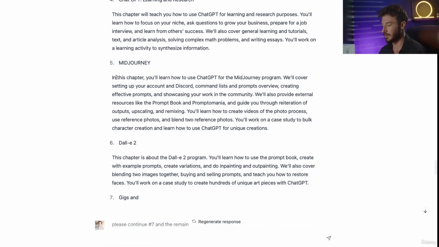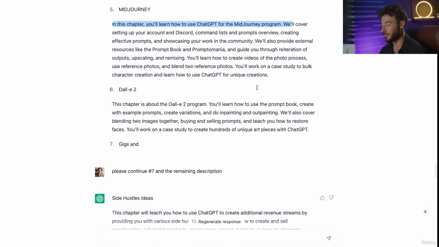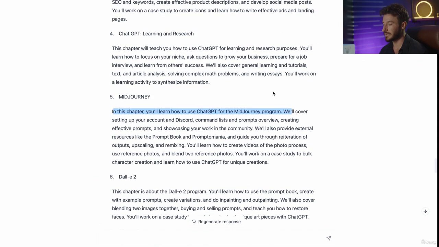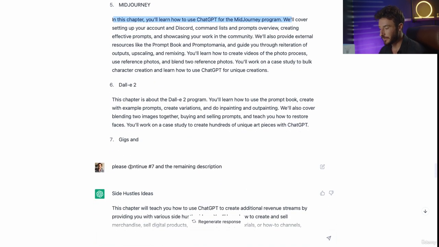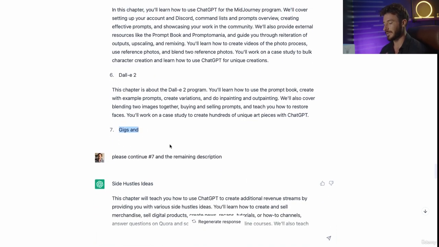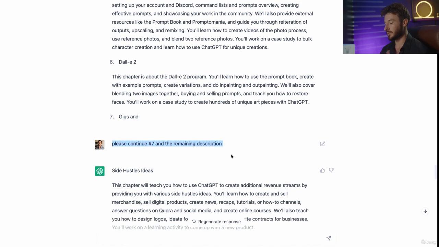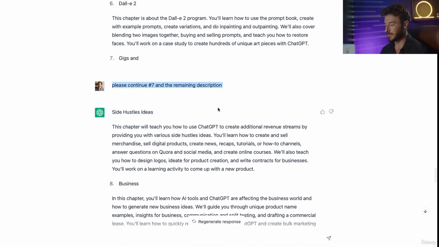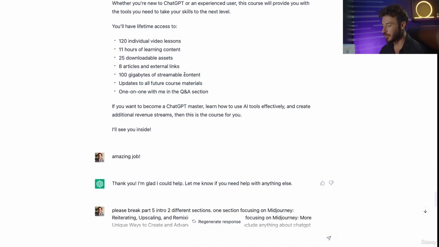I will say that there were a few mistakes. For this Midjourney section, it said, in this chapter, you'll learn how to use ChatGPT for the Midjourney program. There was a decent amount of editing that I had to do to get this complete and ready to go live. The other thing is it stopped at 7 because I believe it hit its limit on how much text it can output in one prompt. So I simply said, please continue number 7 and the remaining descriptions. And it went ahead and did that perfectly.